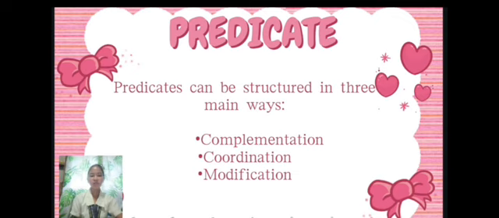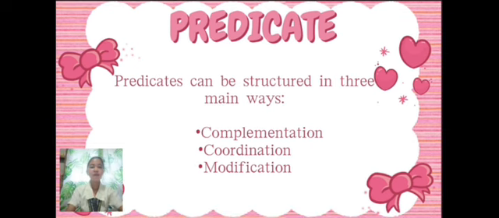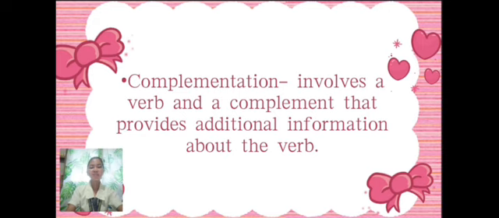Predicates can be structured in three main ways: complementation, coordination, and modification. The first one is complementation. Complementation in grammar involves a verb and a complement providing additional information about the verb.